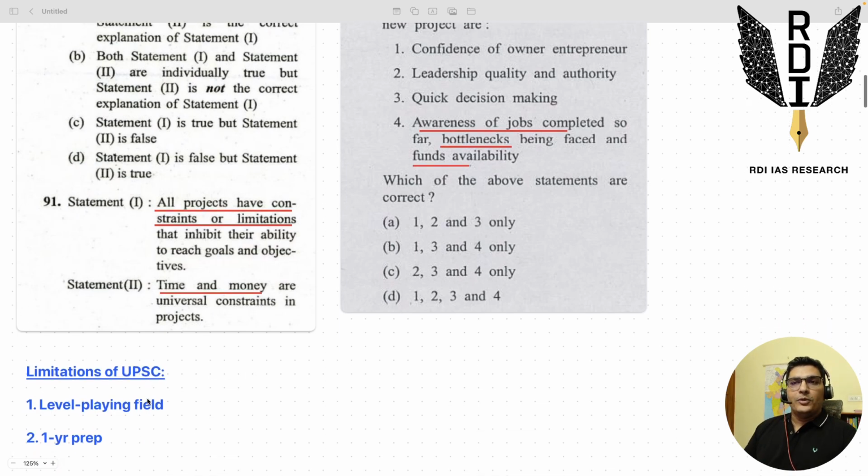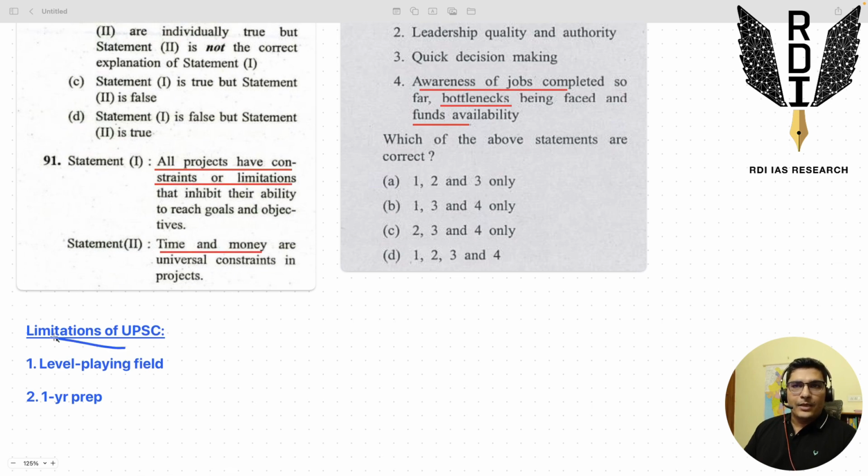Also, if we come to this part, the limitations of UPSC, the first limitation when UPSC will frame a question. These are the narrower limitations. What we just discussed, they are the broader, the career goals oriented limitations, right? So when we talk about the more narrow limitations of UPSC, the first one is it has to ensure a level playing field. By level playing field, I mean that all streams fill this form, right? From a Sanskrit graduate to a medicine graduate or engineering graduate, all kinds of students, all streams are allowed to fill this form.